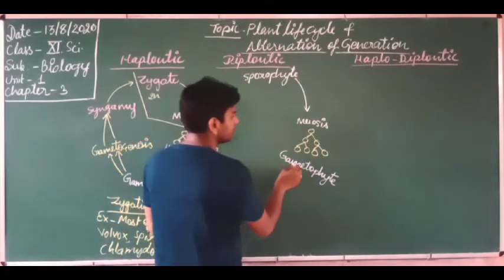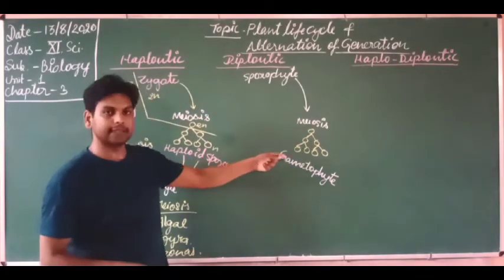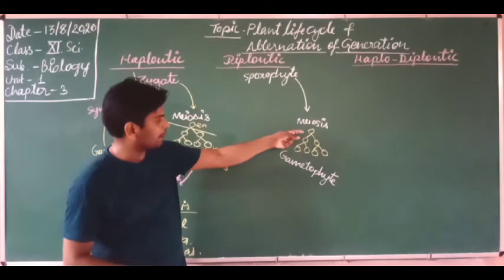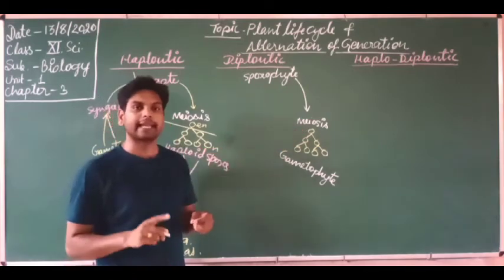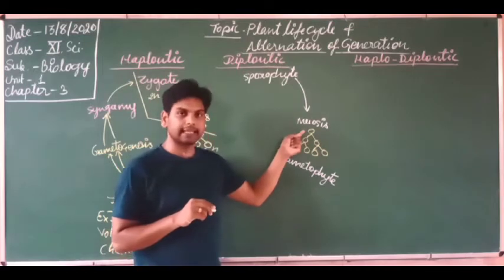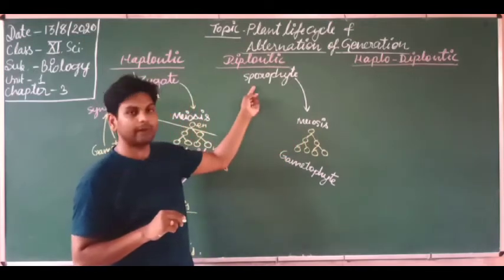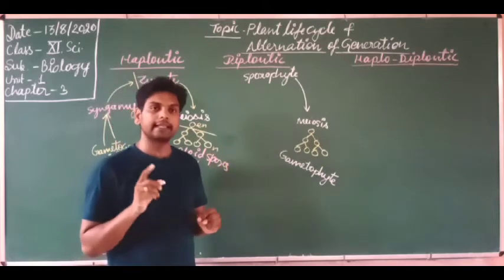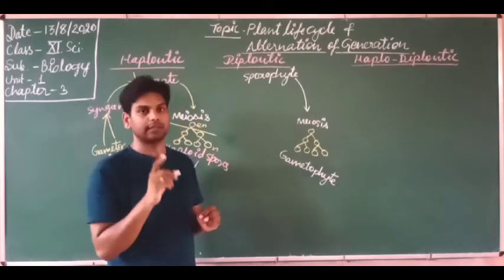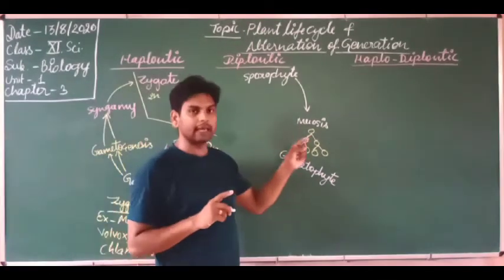Got it? The cell which undergoes meiosis is known as the gamete mother cell. That is why this meiosis occurring in a sporophyte is known as gametic meiosis. This is zygotic, here this is gametic meiosis.